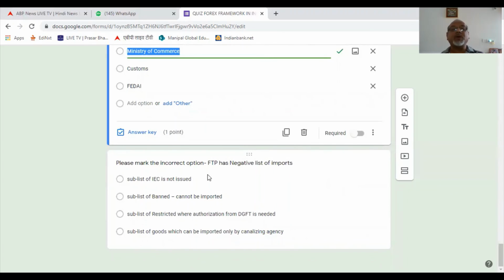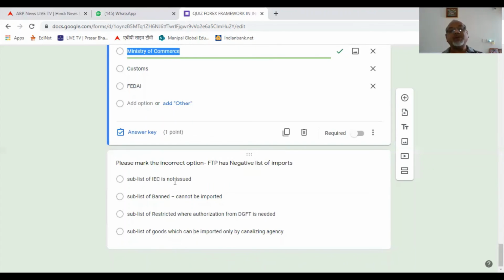Please mark the incorrect option. FTP has negative list of imports. Yes, FTP is having a negative list of imports. Sub list of goods which are to be imported only by canalizing agency. Yes, this is the third sub list. Restricted, where authorization from DGFT is needed. Yes, this is the second sub list. Sub list of banned, cannot be imported. Yes, this is the first sub list.